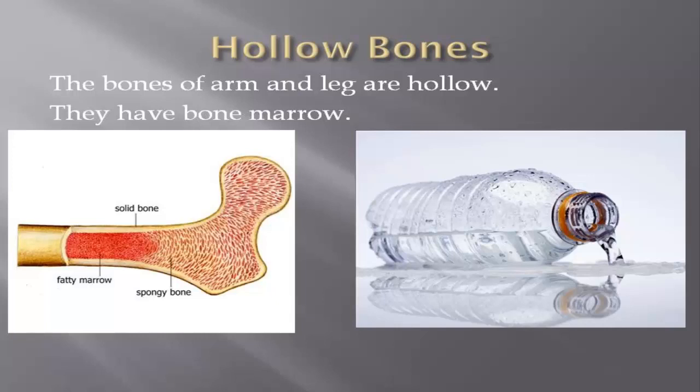So here is the question: what is bone marrow? Bone marrow is actually the soft sponge-like tissue in the center of most of the bones, and basically it produces white blood cells, red blood cells and platelets. So the basic function of bone marrow is that blood is produced in the bone marrow. Okay, so the bones of the arms and legs are hollow and filled with bone marrow.